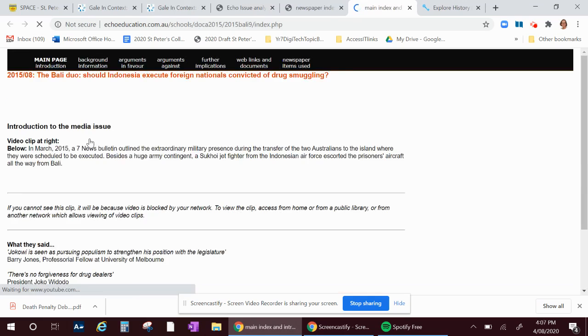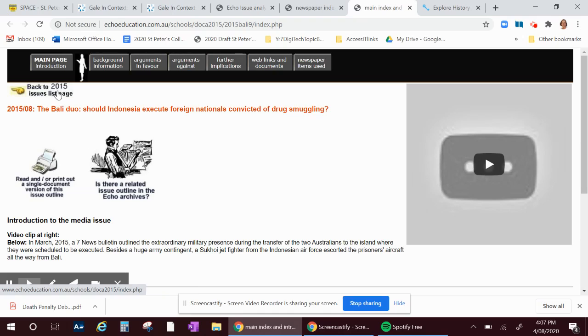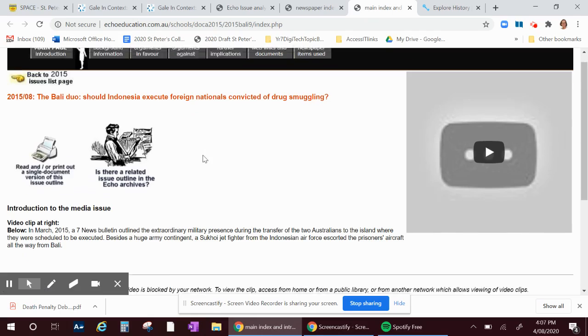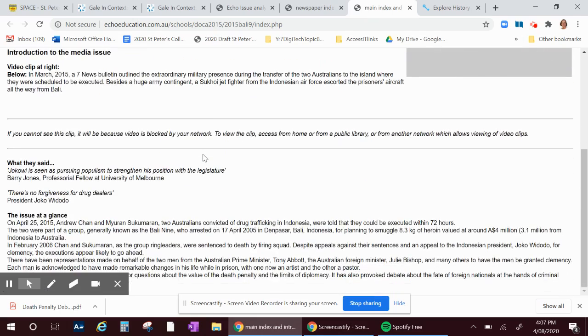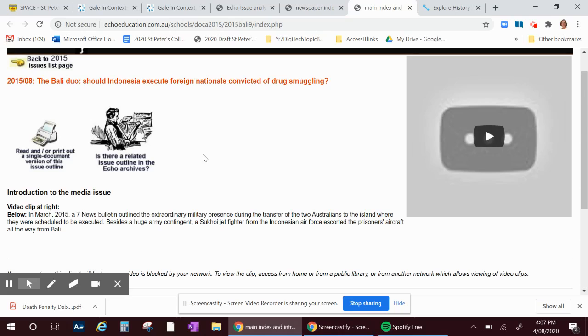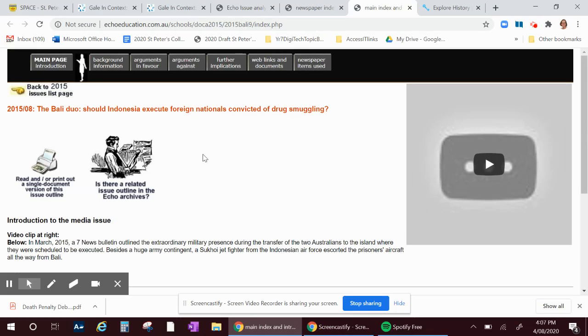So when we go in to that article, which was around about 2015, we can get background information here. We can get arguments in favour, arguments against, and further implications, and more links that you can go into as well. So there's all the articles there, so you can look at that as well.